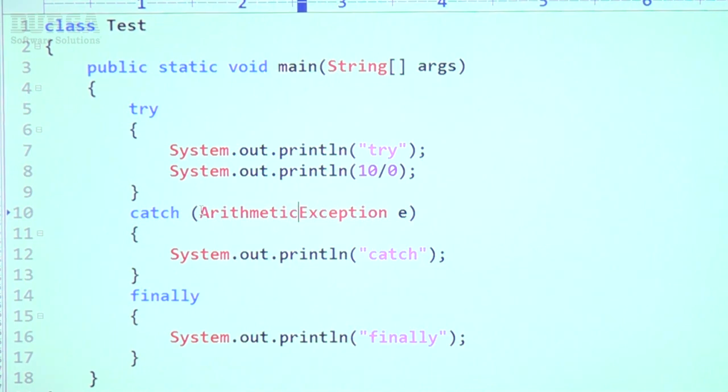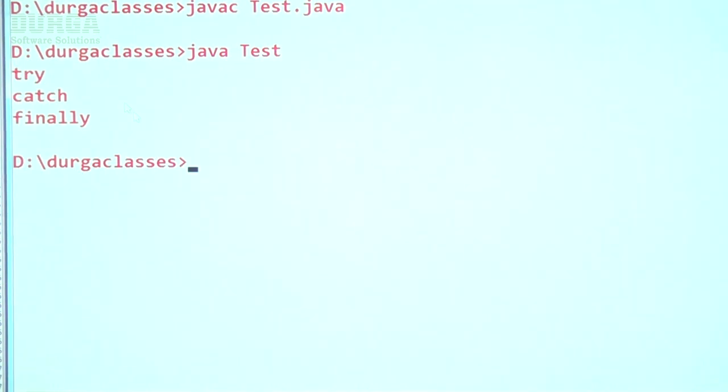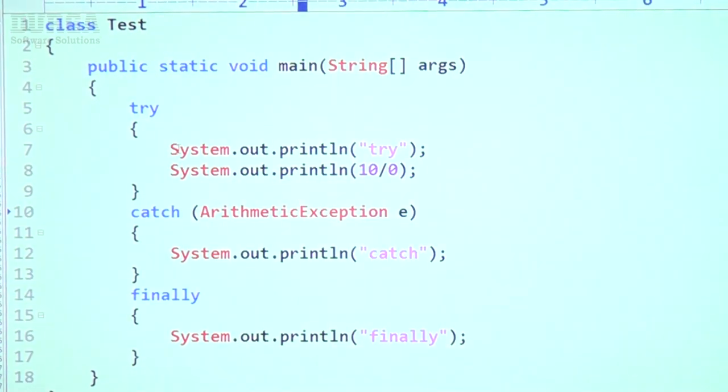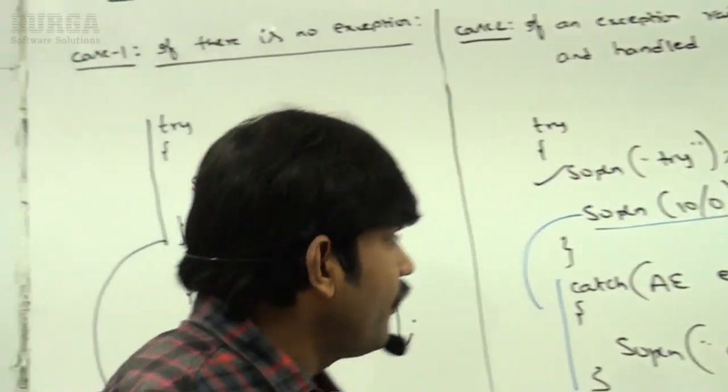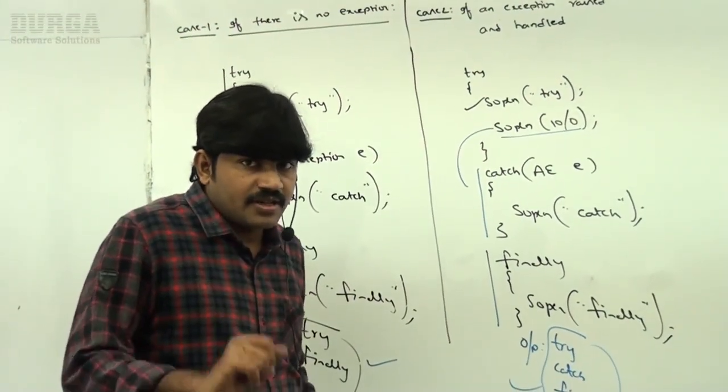So now case 2, let me compile. Yes, happily the code compiled. Let me execute. Try, catch, finally. This is the output we are going to get. So if there is no exception, or if an exception is raised and handled, happily my finally block is executed.